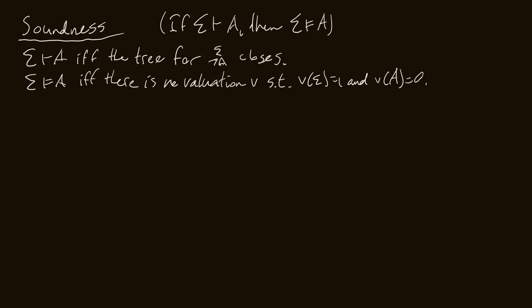And then I also included these definitions because we're going to use them. I didn't include them at the beginning of the video last time, and I felt like I probably should have. So just as a reminder, sigma syntactically entails A if and only if the tree for sigma, not A closes. Also, sigma semantically entails A if and only if there is no evaluation V or interpretation, I've been using those words interchangeably, such that V of sigma equals 1 and V of A equals 0. We're going to use both of these in our Soundness Theorem proof.